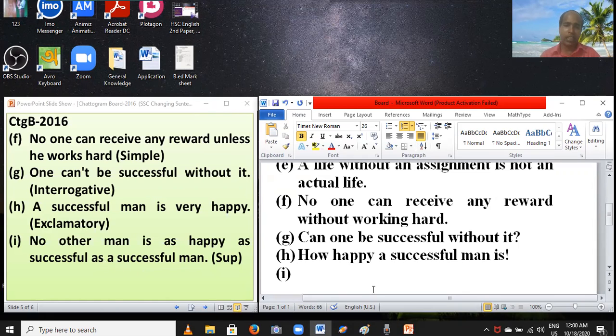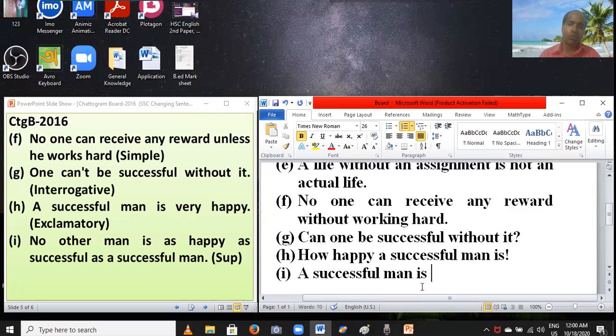First you have to write a successful man, and then you have to set the verb. Here the verb is am, and the subject is singular, so you have to set is.